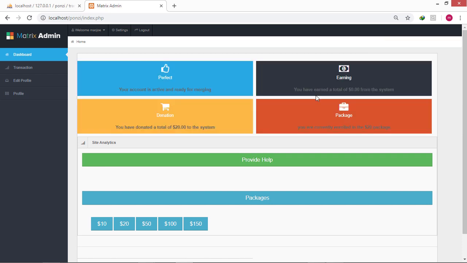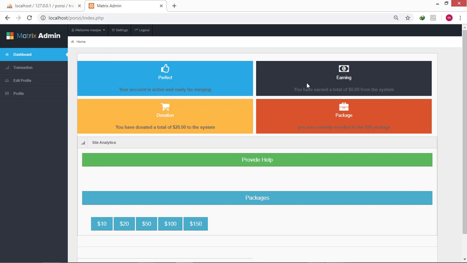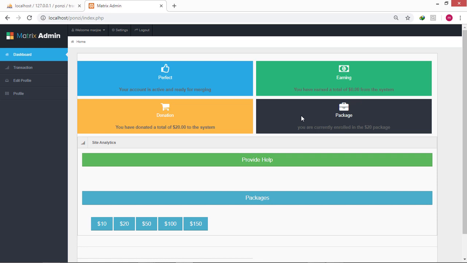We have an intuitive dashboard here with details that change with users' interaction with the platform. We have a box that gives us insight into whether our account is active or not and ready for merging or not, which depends on having an updated profile. We have another box that shows what we have earned so far on the platform. We have yet another box that shows what we have donated on the platform to other users. And lastly, we have a box that shows what donation package we are currently enrolled in.